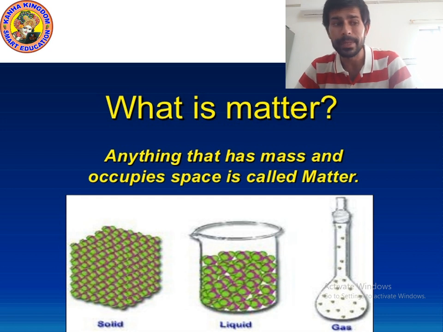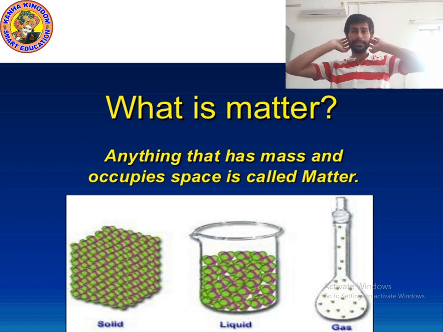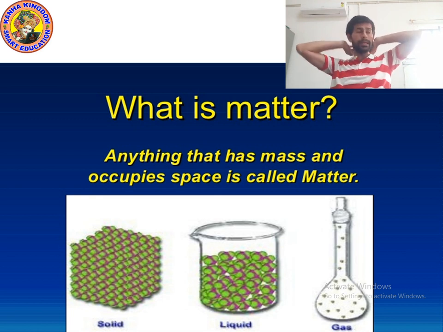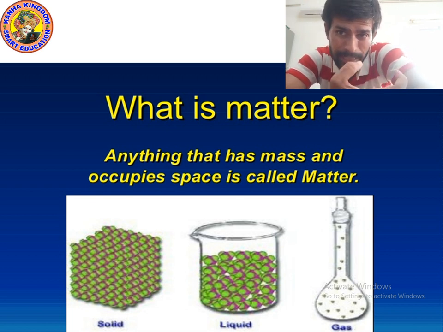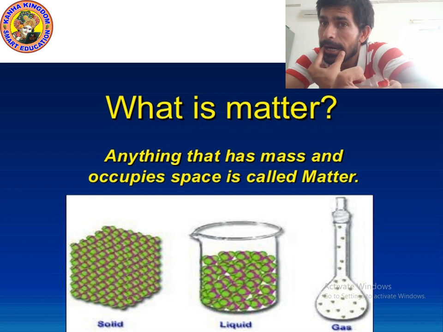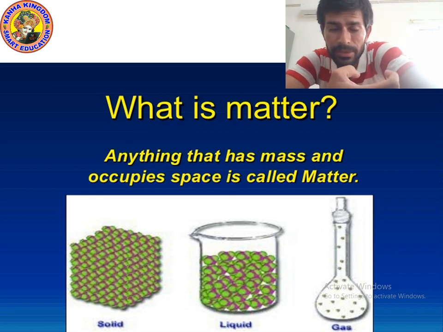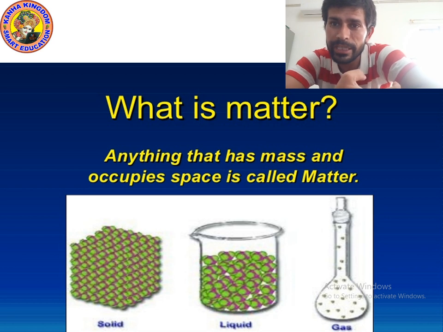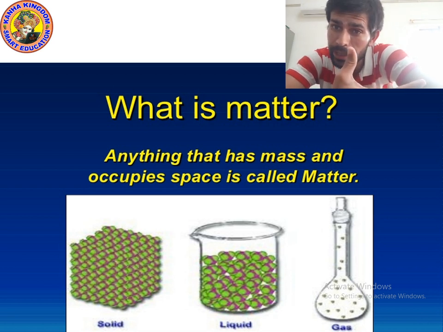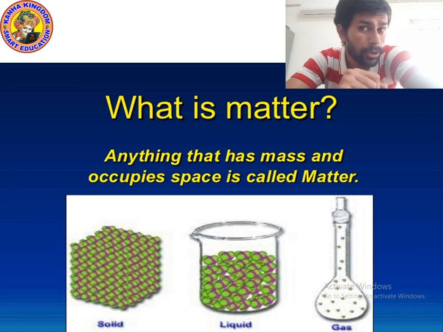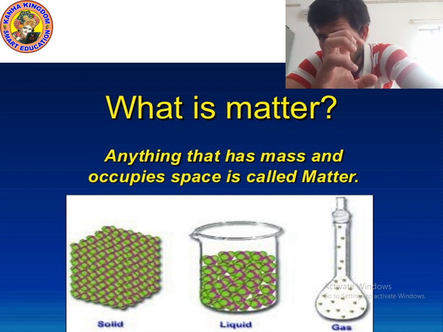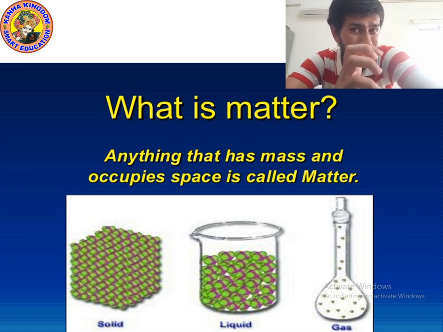So what do you mean by matter? Matter is anything that has mass and occupies space. Mass means how heavy or light an object is. Suppose my weight is 50 kilograms, it means I have 50 kilograms of mass. Your weight is 30 kilograms, it means you have 30 kilograms of mass. So mass tells us how heavy or light an object is.